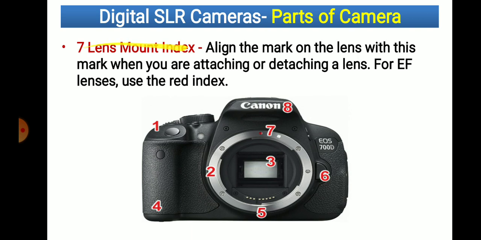Then the lens mount index, number 7. Here is the lens mount index. Align the mark on the lens with this mark when you are attaching or detaching the lens. That means after attaching the lens to this camera, we have to align this lens red index with the mark here. Then the lens is going to be used by this camera.